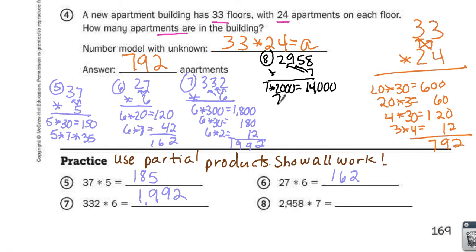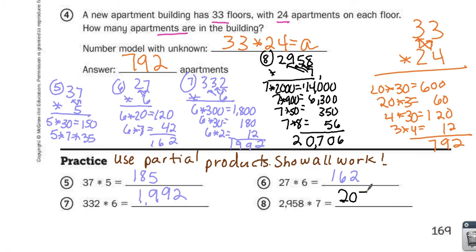7 times 900. 7 times 9 I know is 63, plus 2 zeros makes it 6,300. 7 times 50 equals 350, and 7 times 8 equals 56. Add those all up, I get 6, 10, carry the 1, 7. 4 and 6 is 10, so I put my 0 and carry the 1, 2. 20,706.